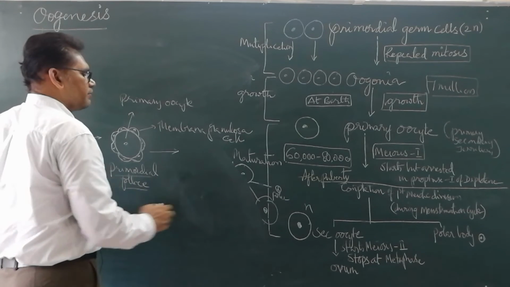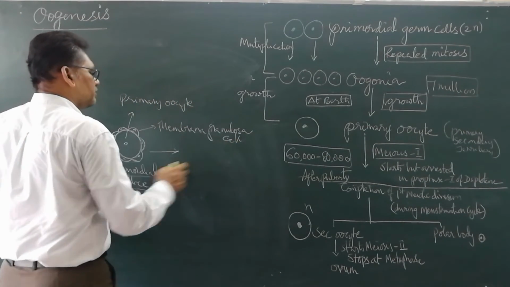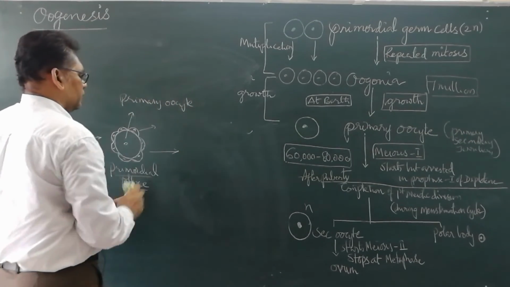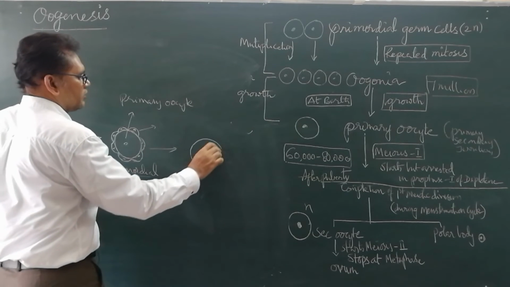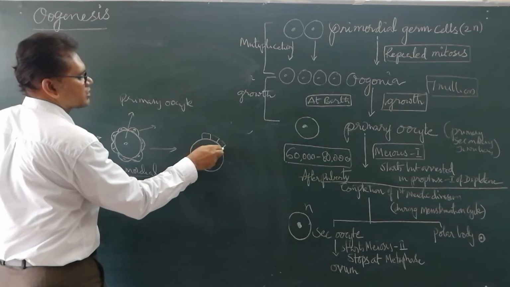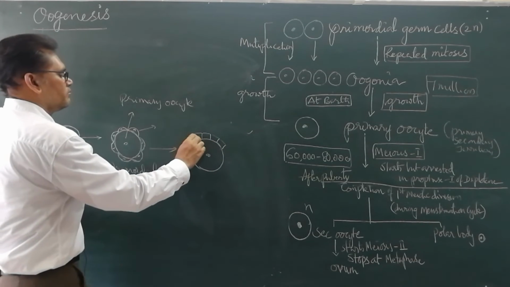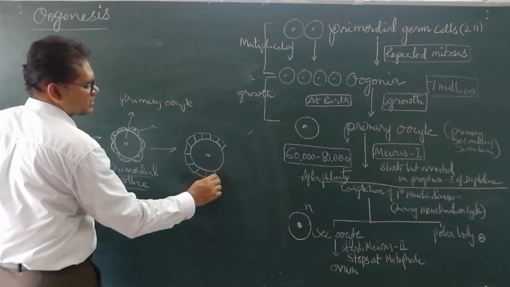In the next step, this is the primary oocyte having cuboidal cells. The squamous cells become cube-like and are arranged in layers.